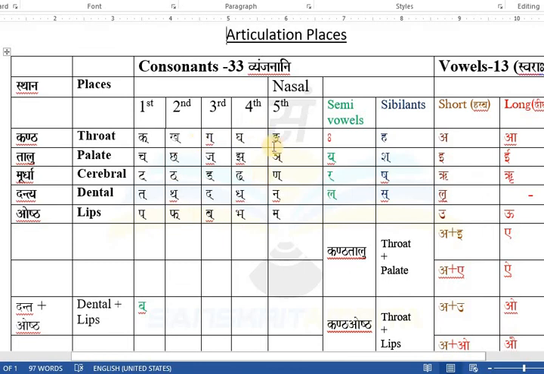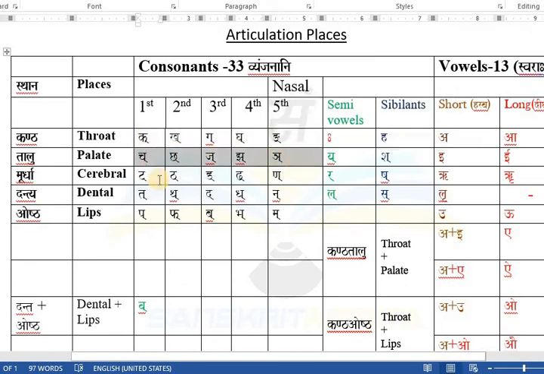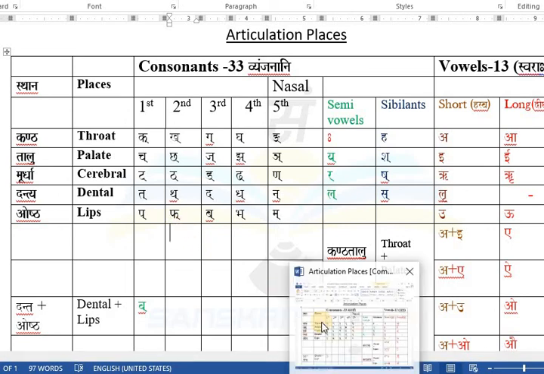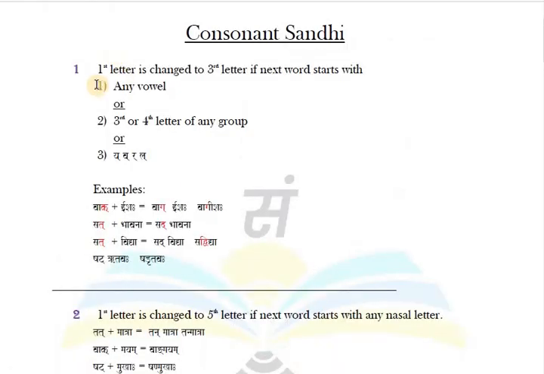Remember, these 25 consonants are very important to understand the initial rules of consonant sandhi. Very important. You must be aware. Ka, kha, ga, gha, nga, cha, chha, ja, jha, nya, ta, tha, da, dha, na, ta, tha, da, dha, na, pa, pha, ba, bha, ma. Like this you must speak. Very important.